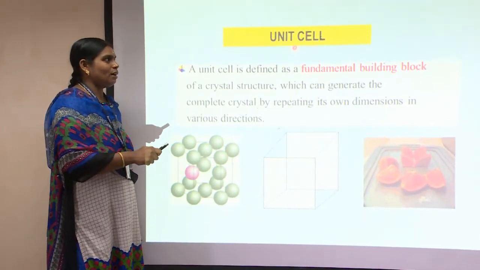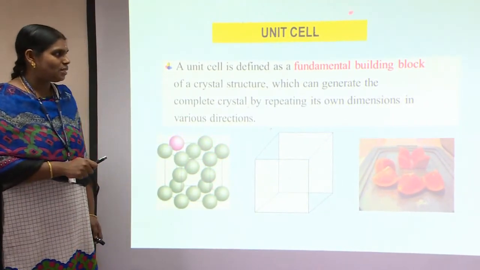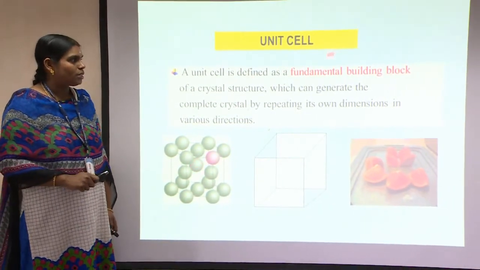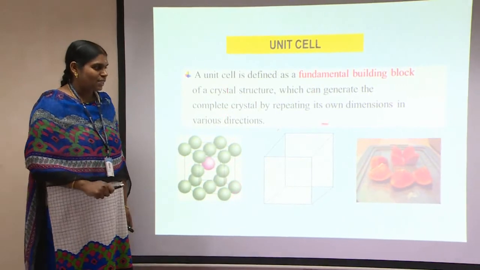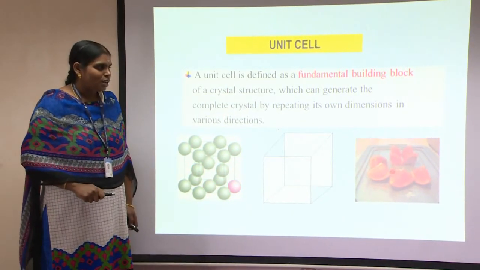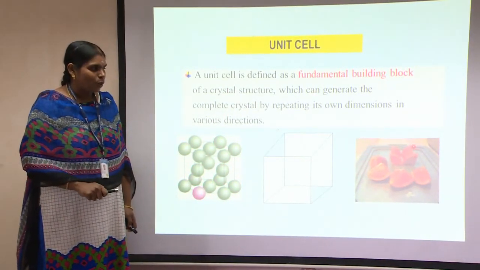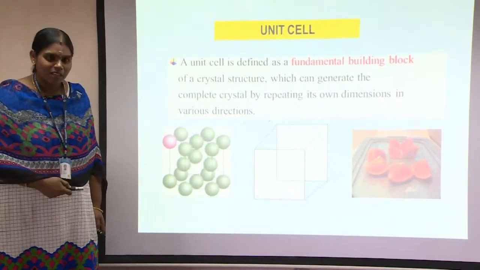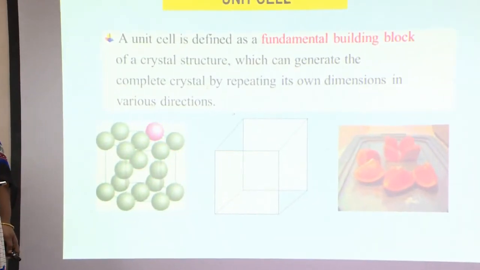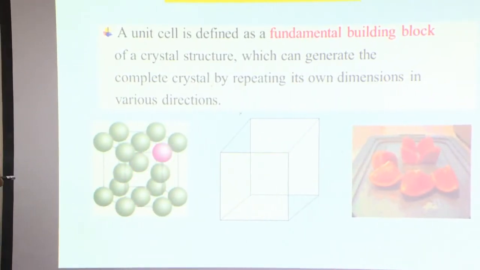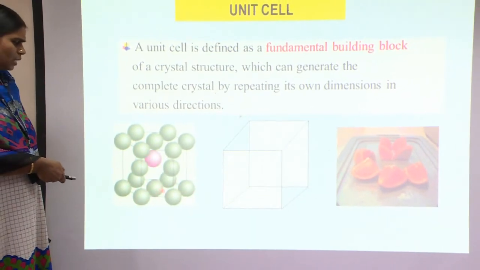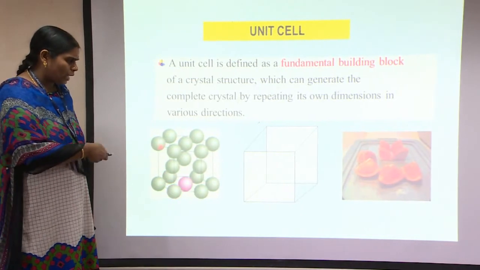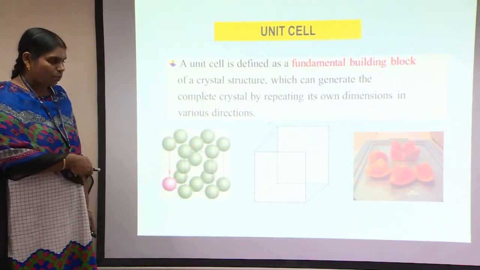So this unit cell, as you all read in your lower classes, is a fundamental building block. Normally the repetition of this unit cell is what we call a crystal structure. Here you can see an orange which is cut into equal portions. When you combine these octants of a sphere, you get the full orange. Just like that, this is a normal cubic structure, and here you can see the atoms present at different positions of the lattice, which produce an entire crystal structure. So this is an HCP structure.